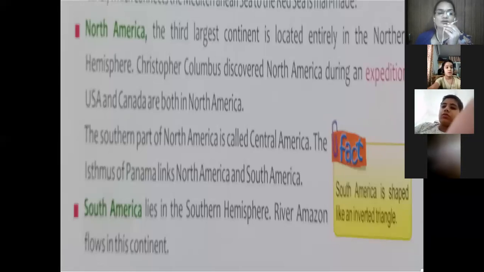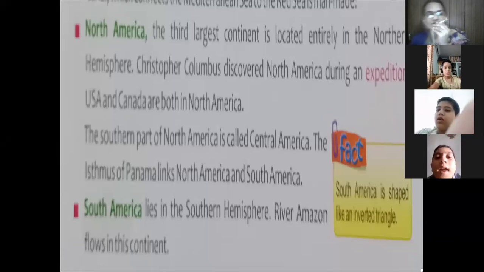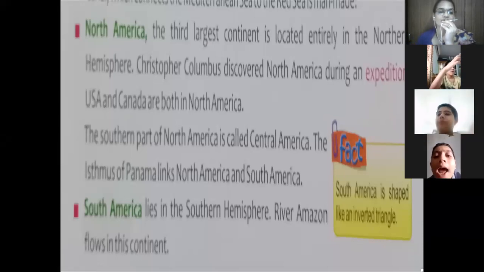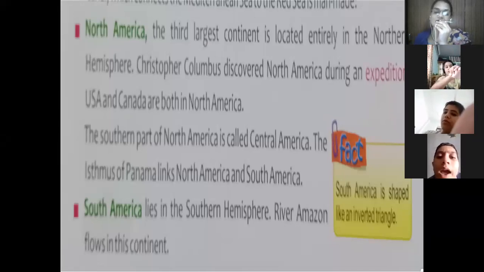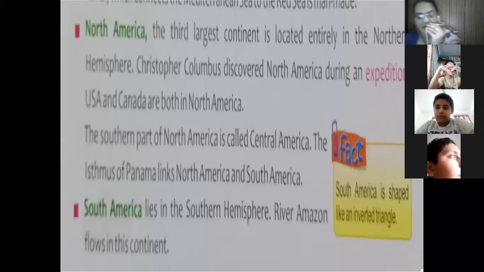And who was the founder? Christopher Columbus discovered North America during an expedition. The southern part of North America is called Central America. The Isthmus of Panama links North America and South America. This is how North America and South America are linked together, by the Isthmus of Panama. Now this was about North America.